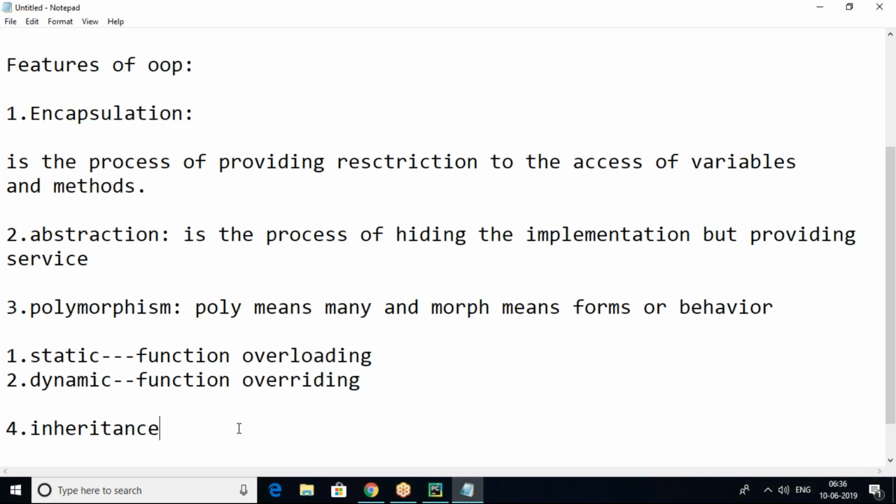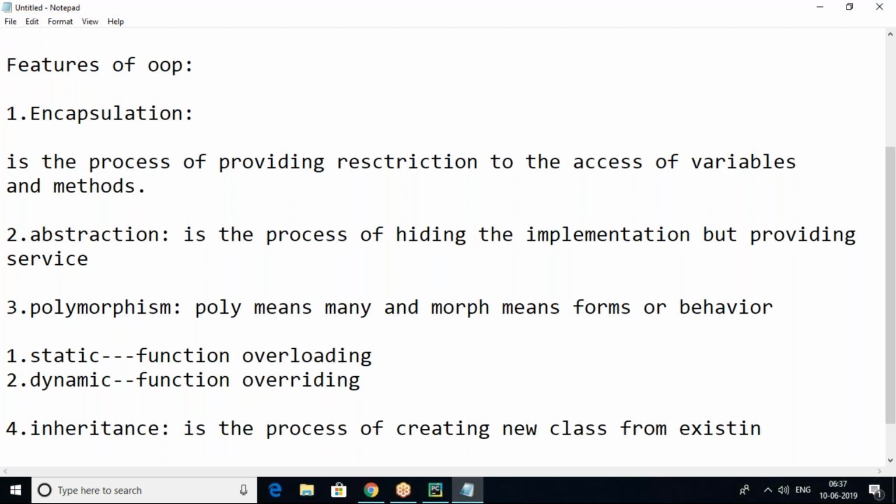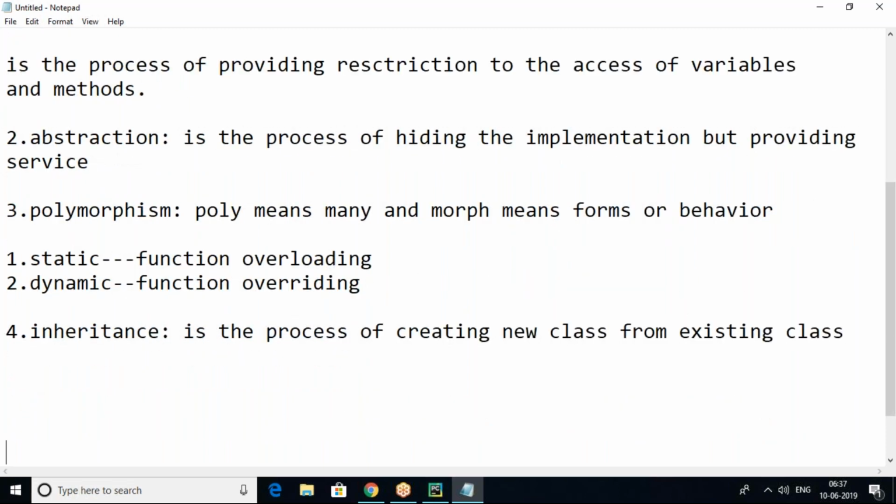So what is inheritance actually? Inheritance is also one of the best features in object-oriented programming. Inheritance is the process of creating a new class from an existing class. For example, the existing class is class A, and we are creating a new class.